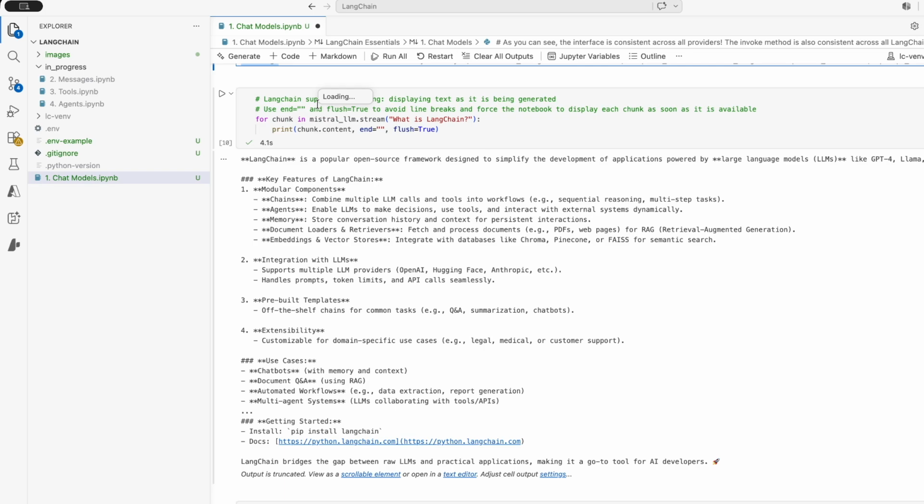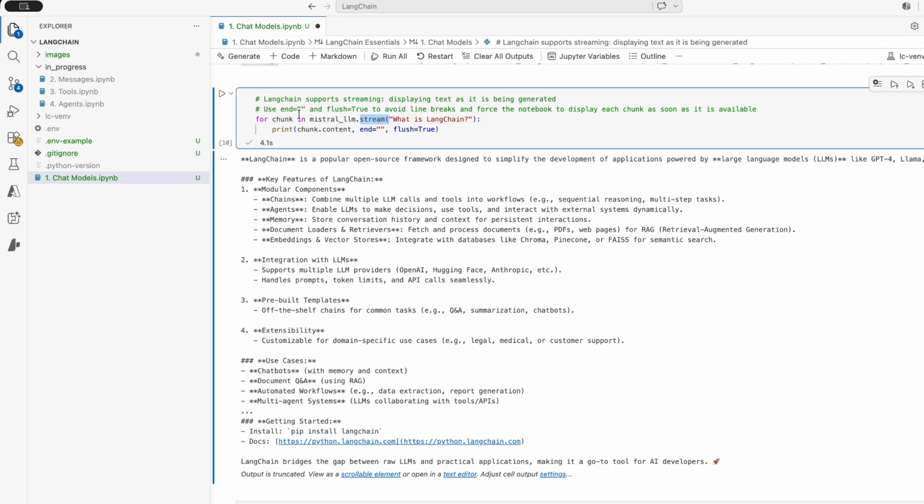It also supports streaming, which means if you want to display the text as it's being generated and you don't want to wait for the full response to be ready before it is displayed, in that case you don't use .invoke, but you use .stream. And you need to then loop through this stream. So as soon as a chunk of this response is available, you can display it with chunk.content. Make sure that you use these two parameters in your print statement. So end is an empty string to make sure that it does not include unnecessary line breaks. And flush is true will also allow you to display as soon as it is available.